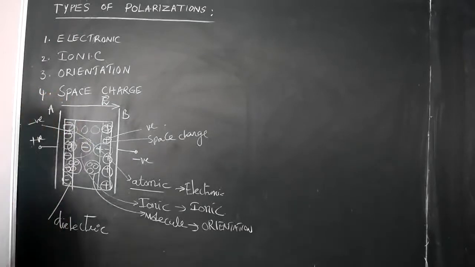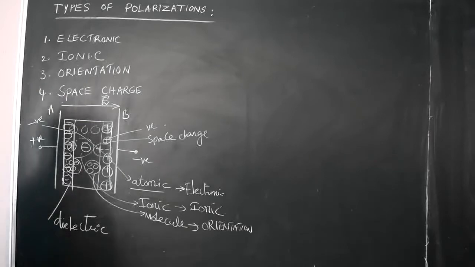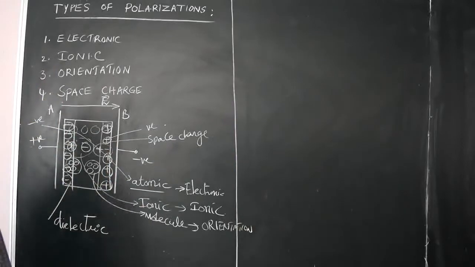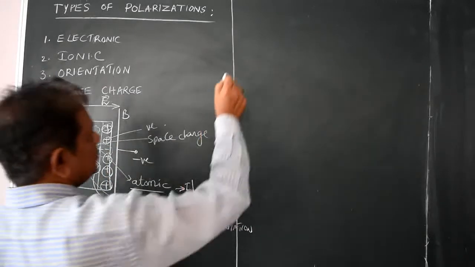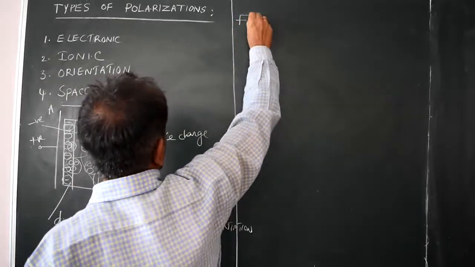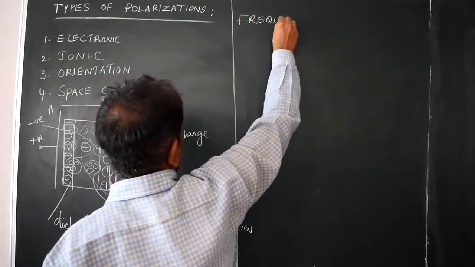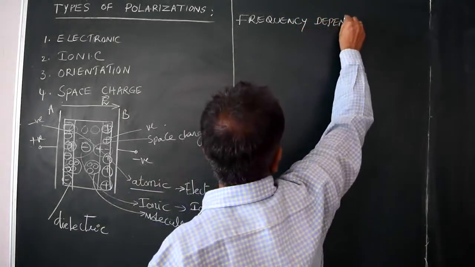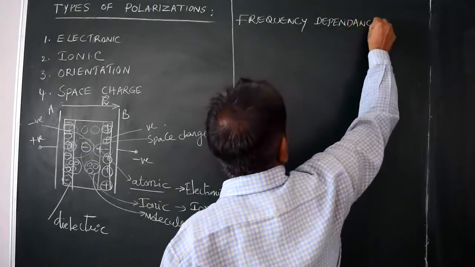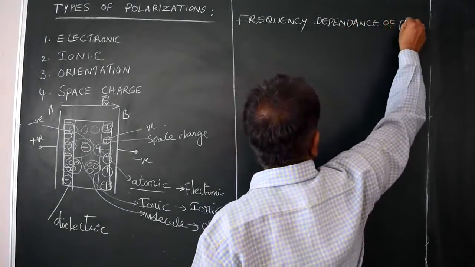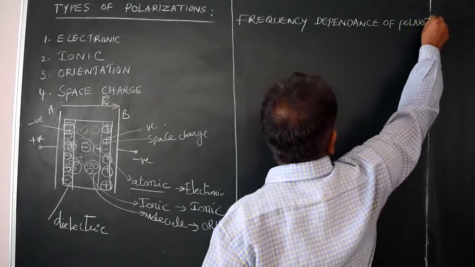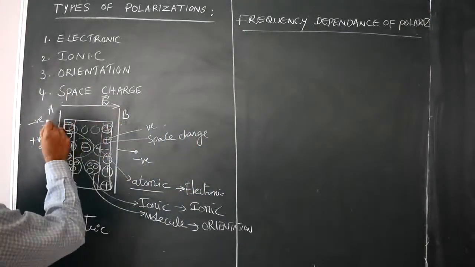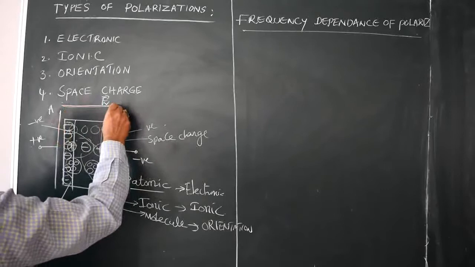Now we can observe these four types of polarizations in the presence of an external electric field. Here we will also take the frequency dependence of these four polarizations. The frequency dependence of polarization means we are applying an electric field that has a certain frequency.